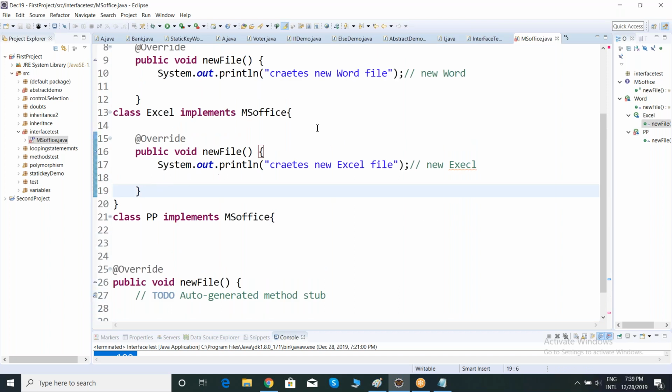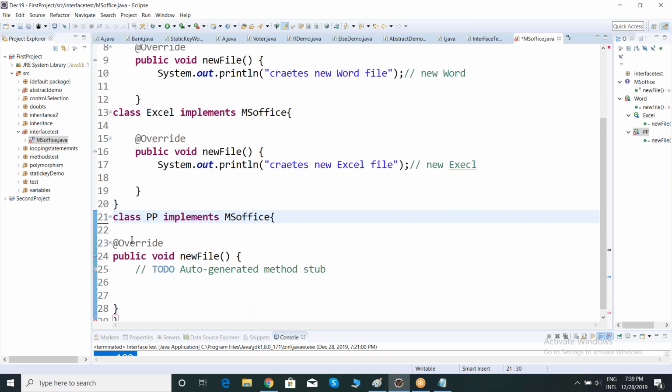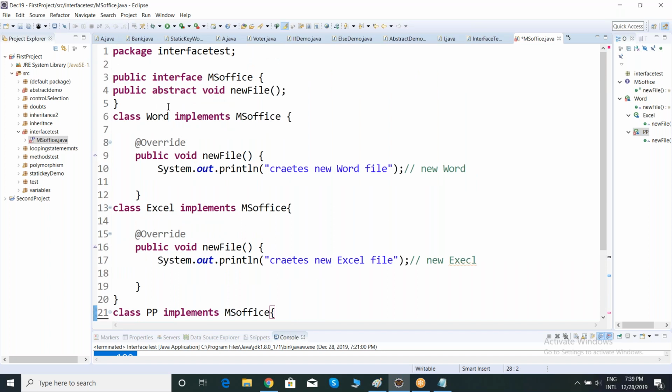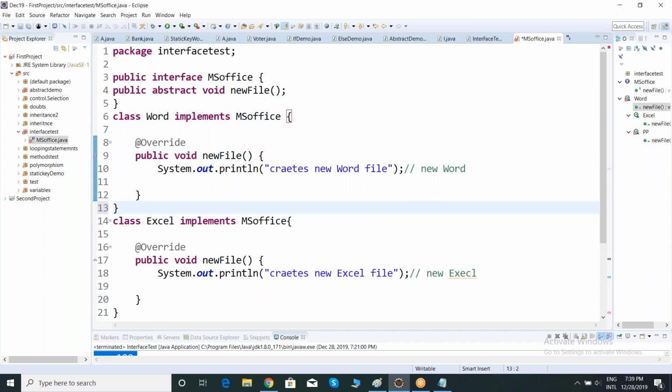Waiting. This is method, class ended. This is my class, method, method, class. Something wrong. Interface, class. This is a class, method. It has to like this.